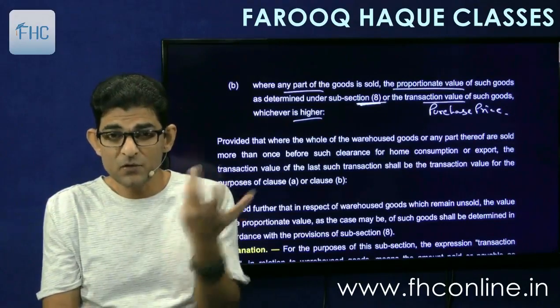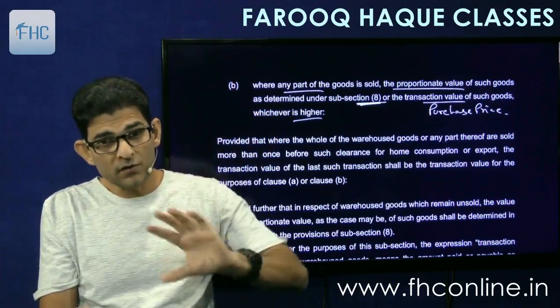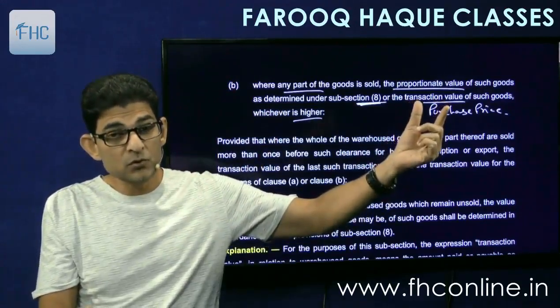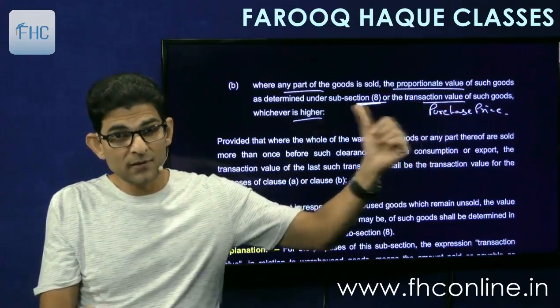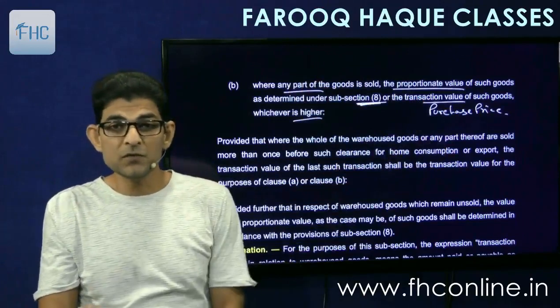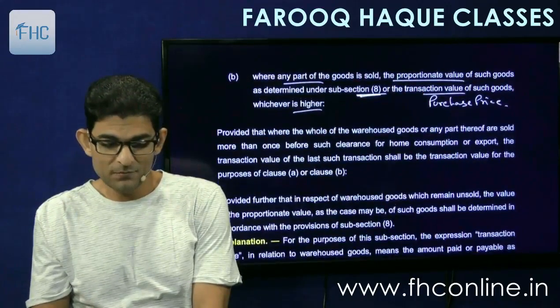So subsection 8, because I have imported full, so we will take proportionate transaction value, or this transaction value means at which I sell to you. So I am selling only 4,000 units to you. So this is the whole price. This is proportionate, this is full. And then compare the two, whichever is higher. Very simple. Simple mathematics.